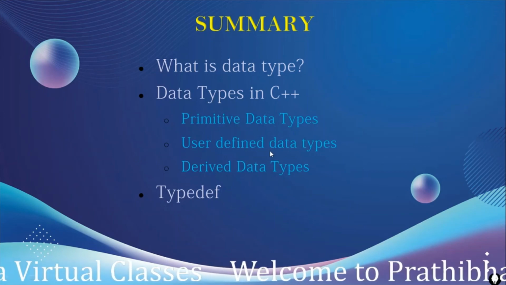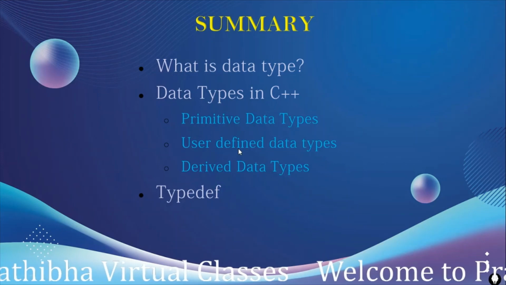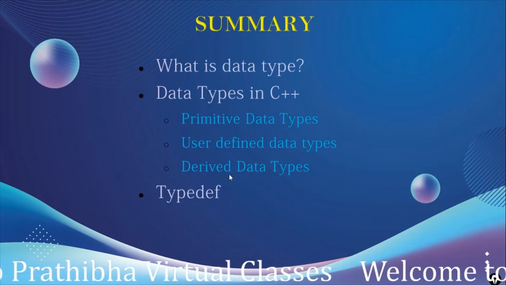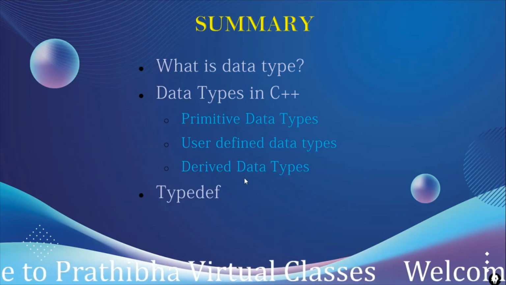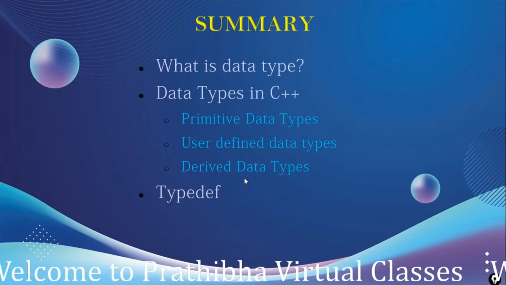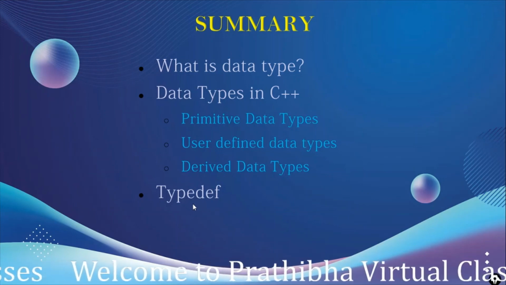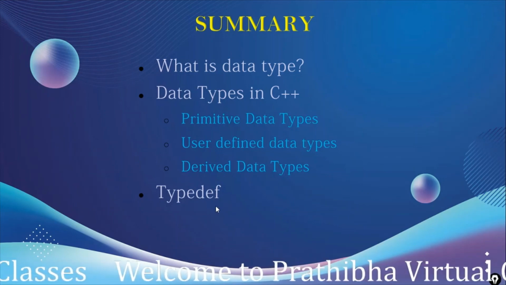User defined data types are the data types which are defined by the user. Derived data types are formed by using the primary data types into a single group. And typedef is used to define a new name for the existing data types.